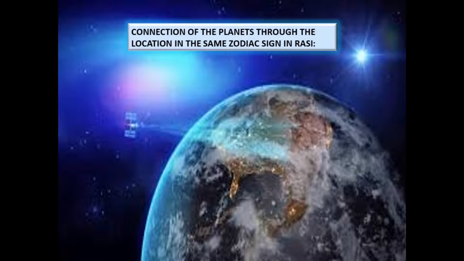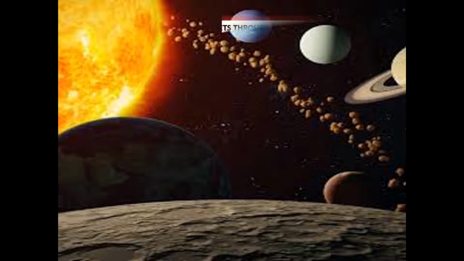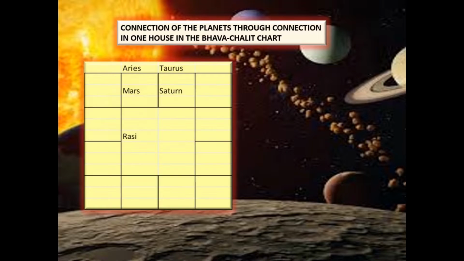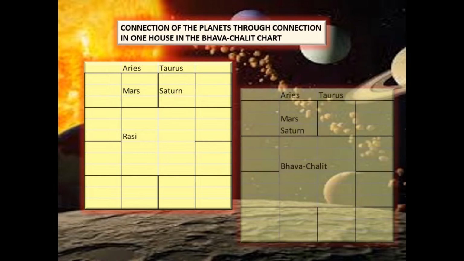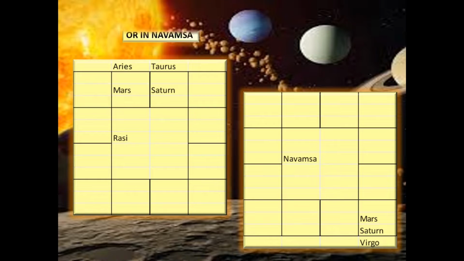Connection of the planets through the location in the same zodiac sign in Rasi. In this example, Jupiter and the Moon are in the same sign. Connection of the planets through connection in one house in the Bhavachalit chart. Here Mars is in the sign of Aries and Saturn is in the sign of Taurus in the main birth chart. But in the Bhavachalit chart, Mars and Saturn are located in the same house, so planets being in different signs are connected through Bhavachalit. Such a connection is similarly possible through the Navamsa chart.